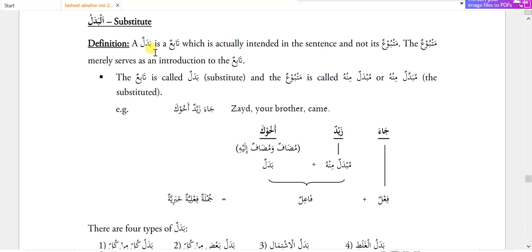Like Ja'a Zaidun Akhuka. So here, your brother Zaid, your brother came. Ja'a Zaidun Akhuka. Zaid came, your brother came. The person, your brother, his name is Zaid actually. So when I am saying your brother came, it also means Zaid, and when I am saying Zaid came, it also means the same. So Zaid and Akhuka, both words represent the same person. So Ja'a is fail, Zaidun is mubdal minhu, and Akhuka, muzaf, becomes badal. Mubdal minhu and badal become fail.